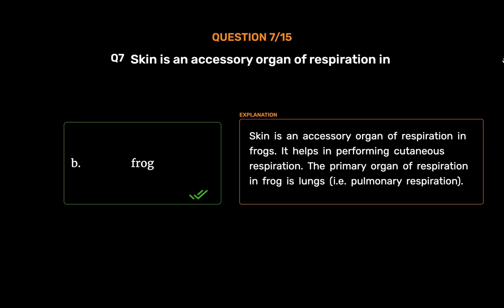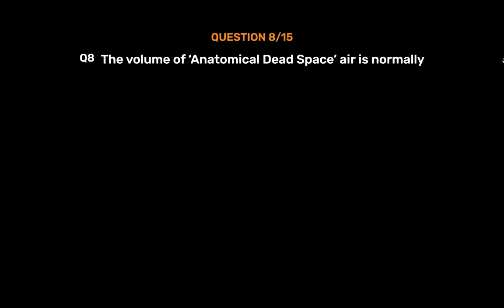Skin is an accessory organ of respiration in frogs. It helps in performing cutaneous respiration. The primary organ of respiration in frog is lungs, i.e. pulmonary respiration.